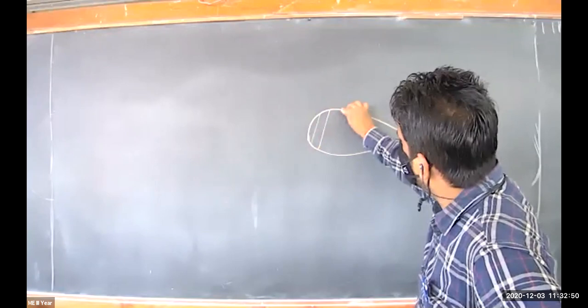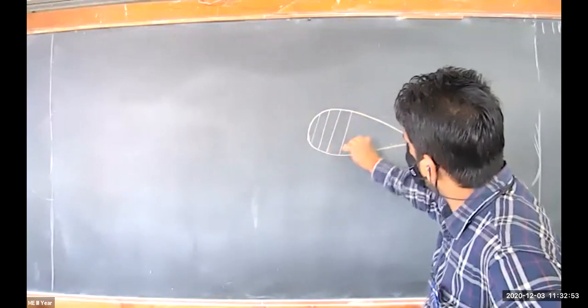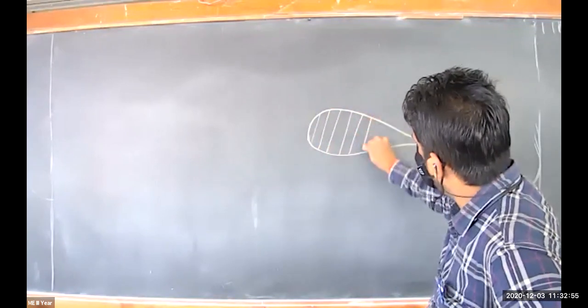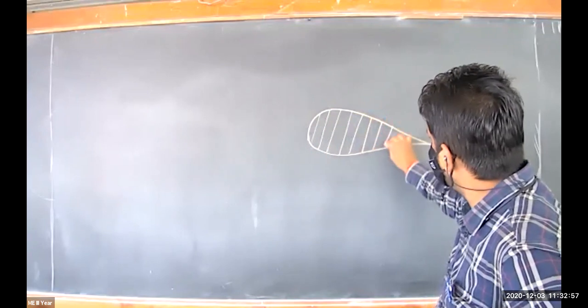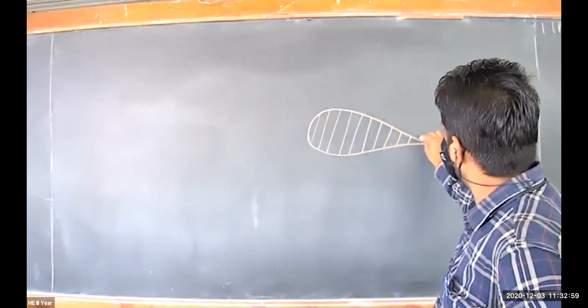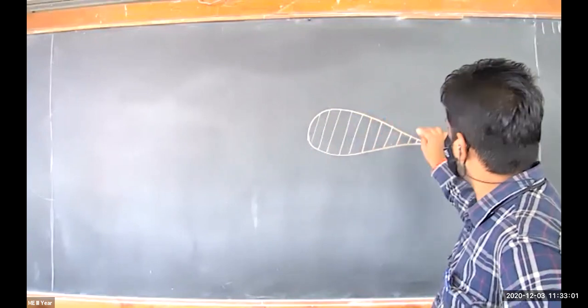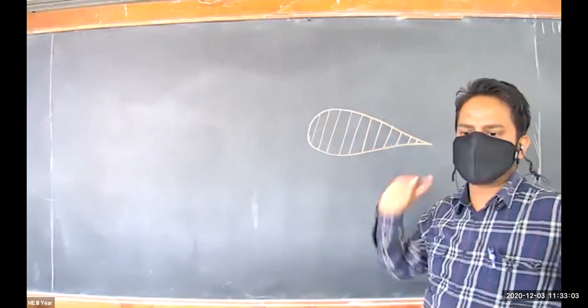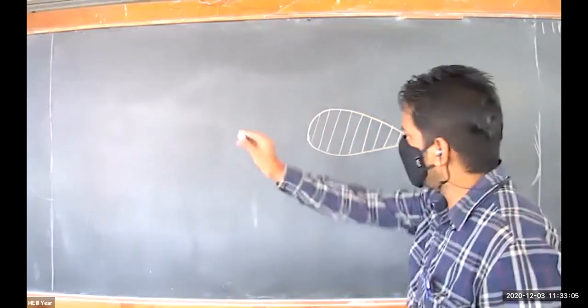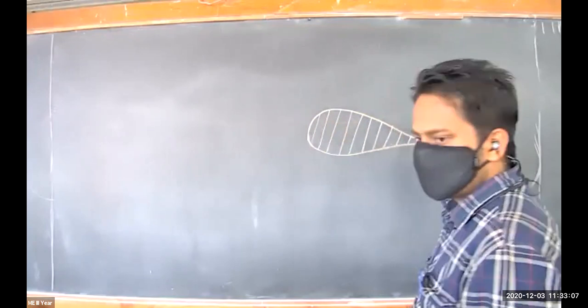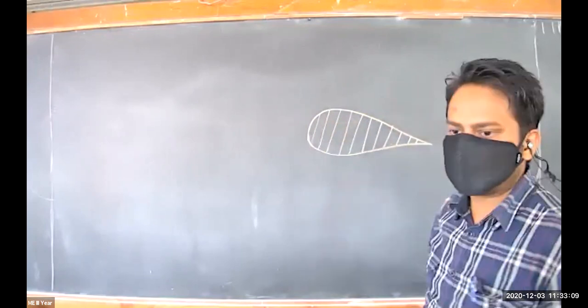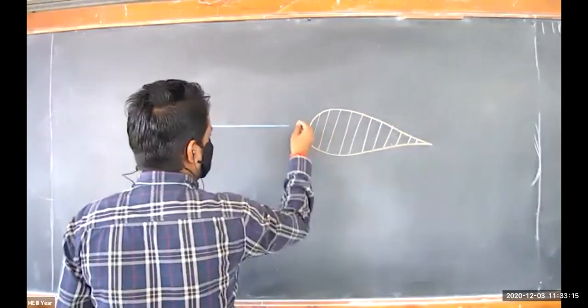I'm hatching it for clear visibility. This is my object, and what I'm saying is that some fluid is flowing across it. Let me draw that fluid with blue color.